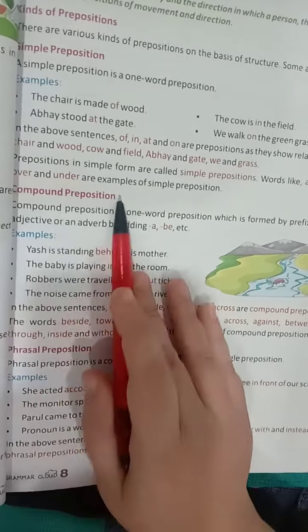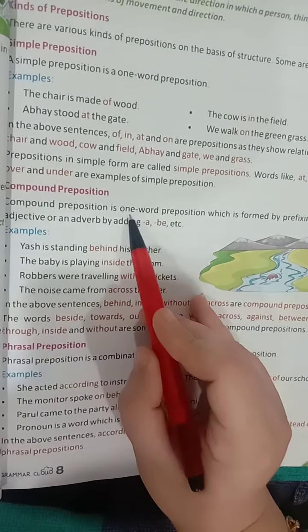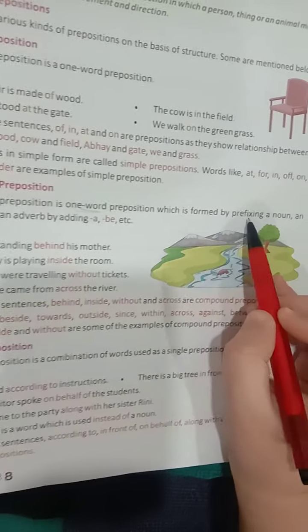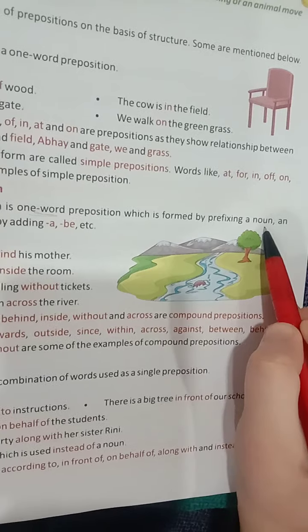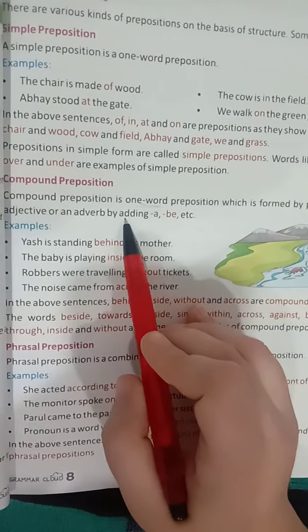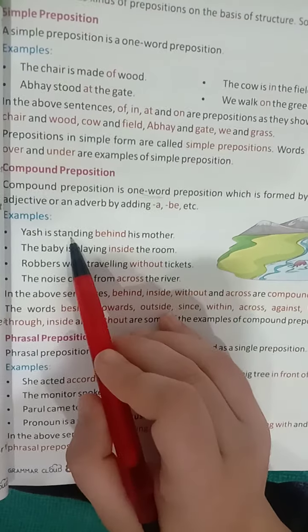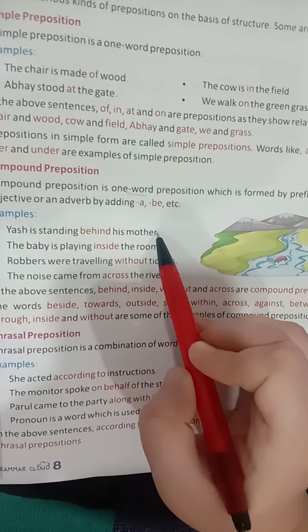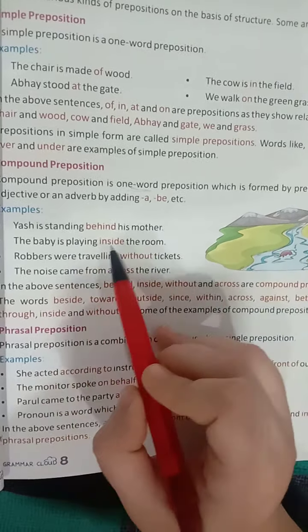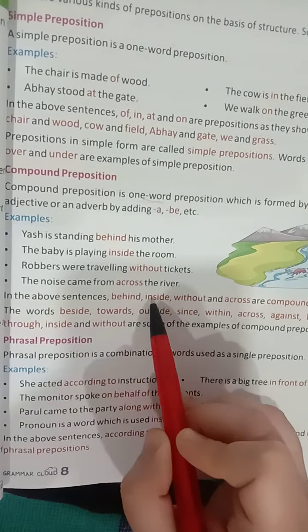Now what is a compound preposition? A compound preposition is a one word preposition which is formed by prefixing a noun, an adjective or an adverb by adding a, be, etc. Like Yash is standing behind his mother. The baby is playing inside the room. The robbers are traveling without tickets. The noise came from across the river.